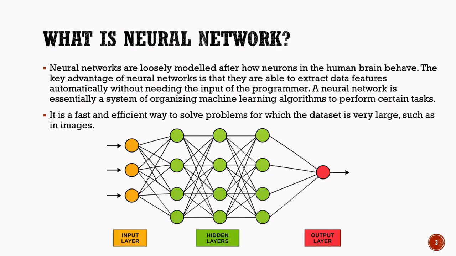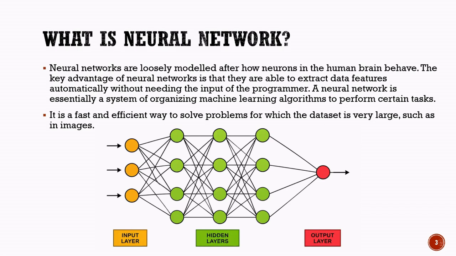Neural networks are especially useful when dealing with very large datasets. They can process huge amounts of information quickly and efficiently, making them ideal for tasks such as image recognition, facial recognition, speech recognition, and many other artificial intelligence applications.